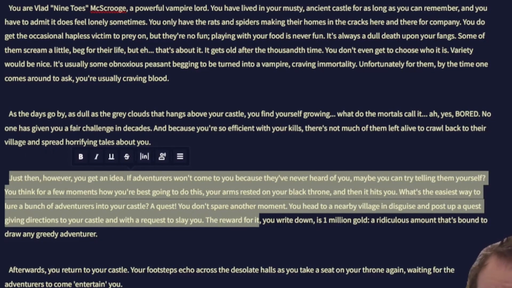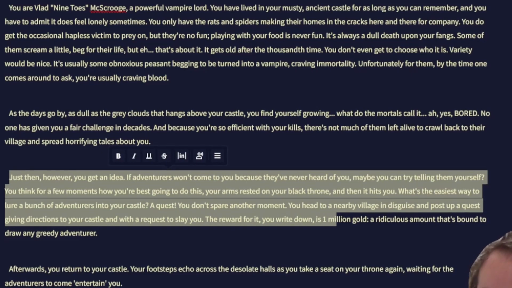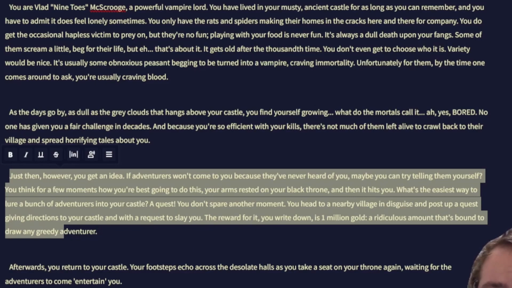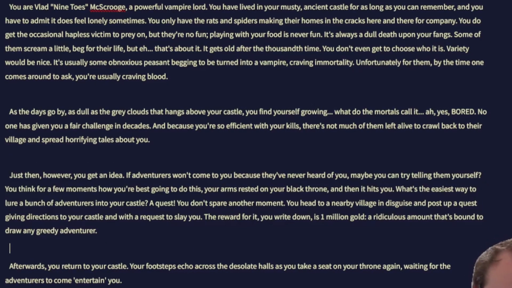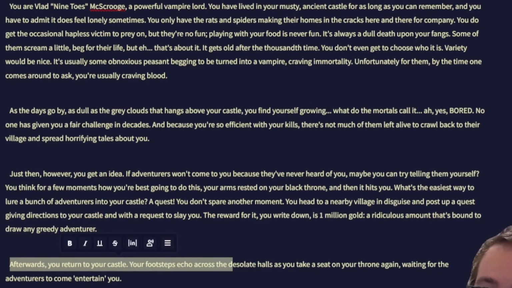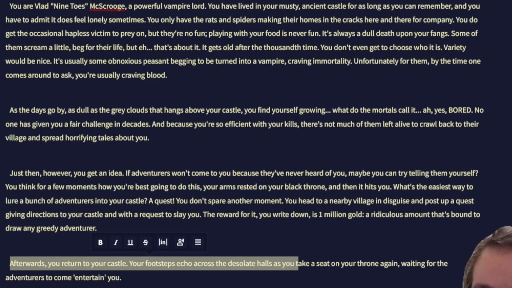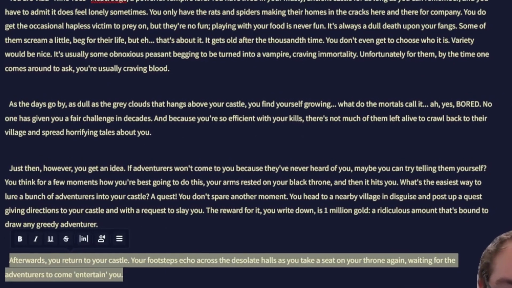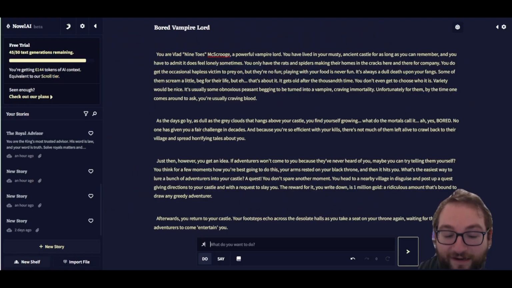The reward for it, you write down, is 1 million gold, a ridiculous amount that's bound to draw any greedy adventurer. Afterwards, you return to your castle. Your footsteps echo across the desolate halls as you take a seat on the throne again, waiting for the adventurers to come entertain you.